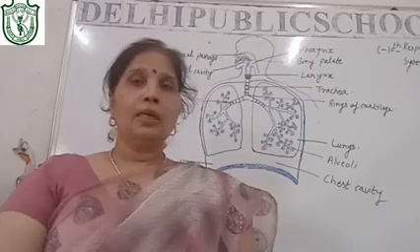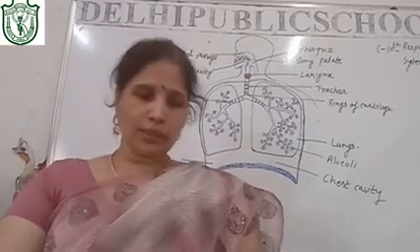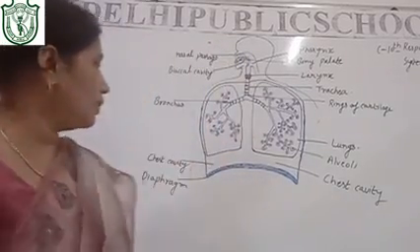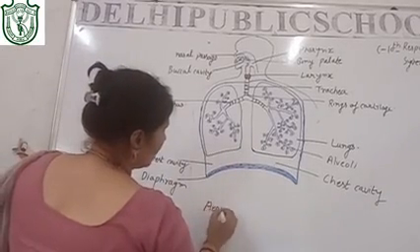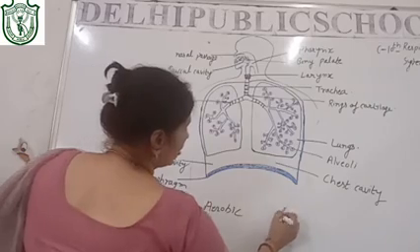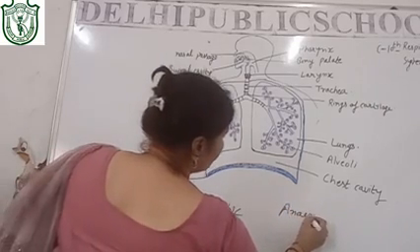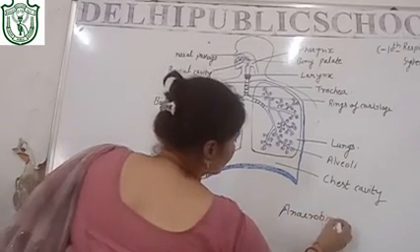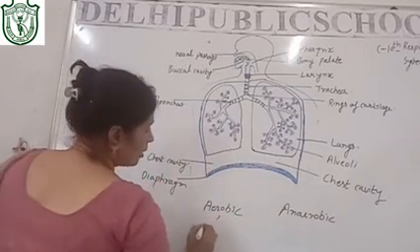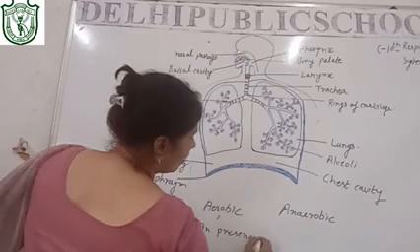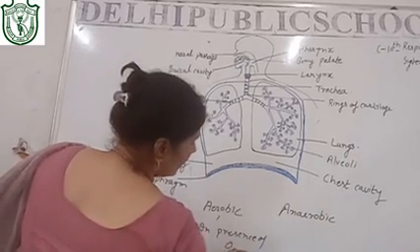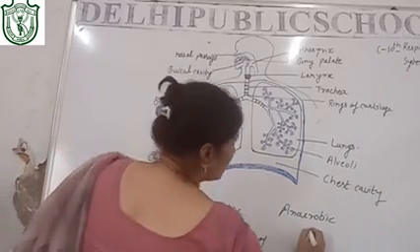Now we have studied two types of respiration: aerobic and anaerobic respiration. Aerobic means in the presence of oxygen, in the presence of O2, and anaerobic is in the absence of O2.